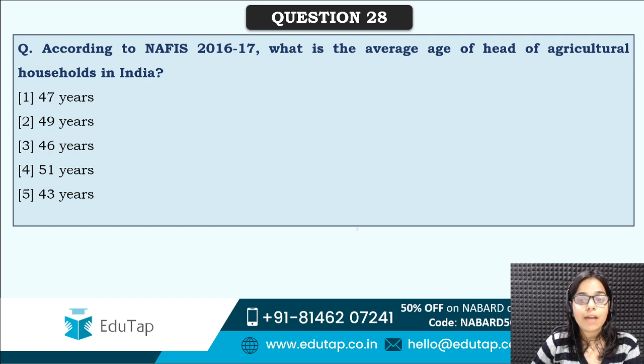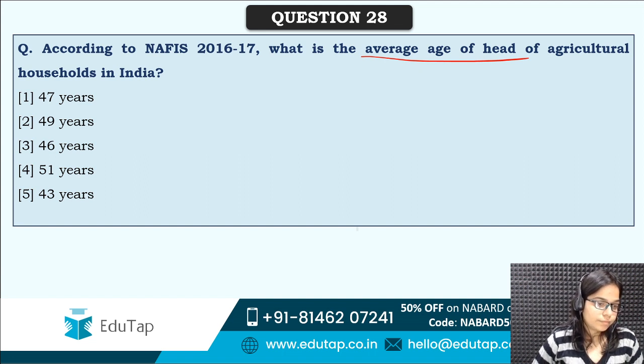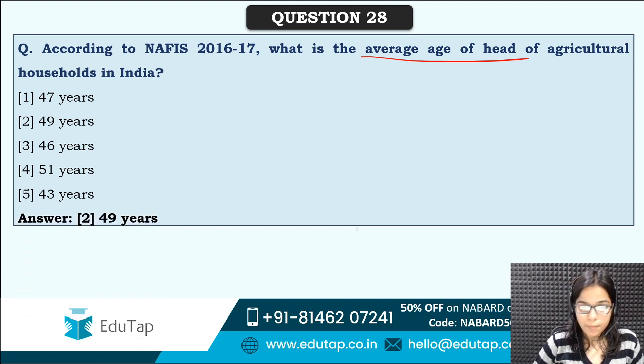Next is, what is the average age of head of agricultural households in India? So households which are agricultural households, what is the average age of head in those households? Come on guys, it's an important question. Answer me, what is the average age of head of agricultural households in India? Correct answer is option second, that is 49 years.